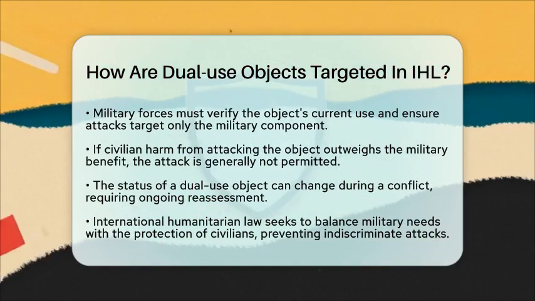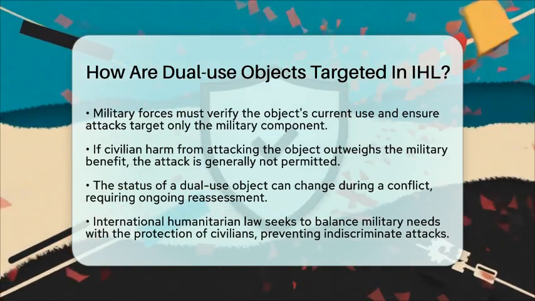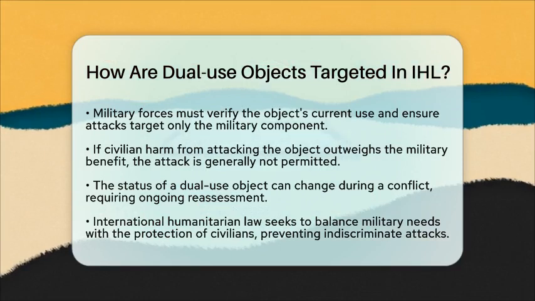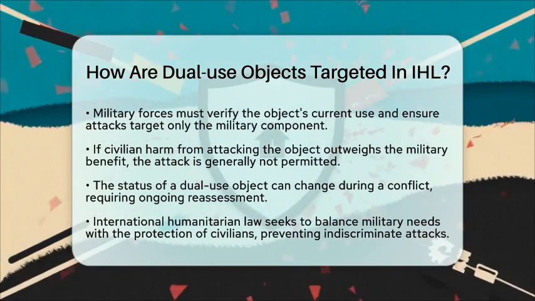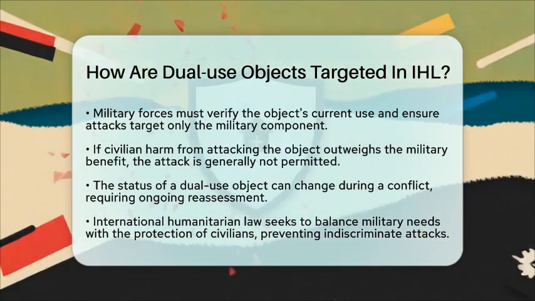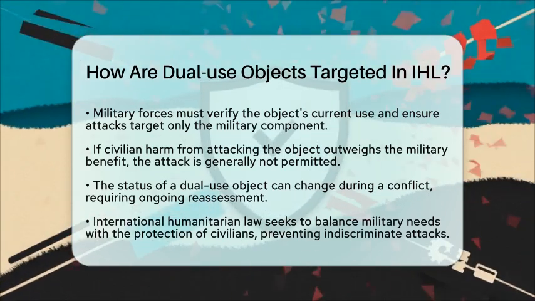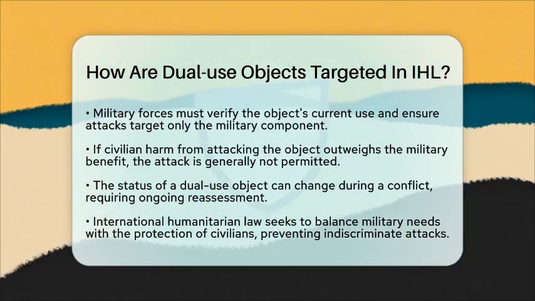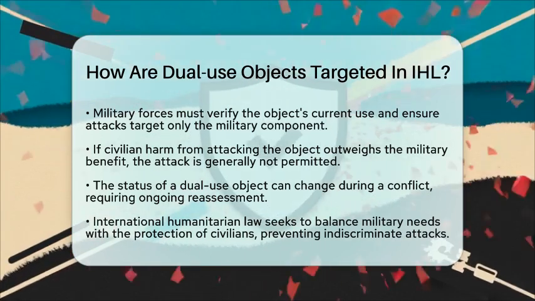Overall, international humanitarian law aims to control how dual-use objects are targeted. It makes sure that military necessity does not override the need to protect civilians. This careful approach helps prevent indiscriminate attacks and keep civilian populations safer during wartime.